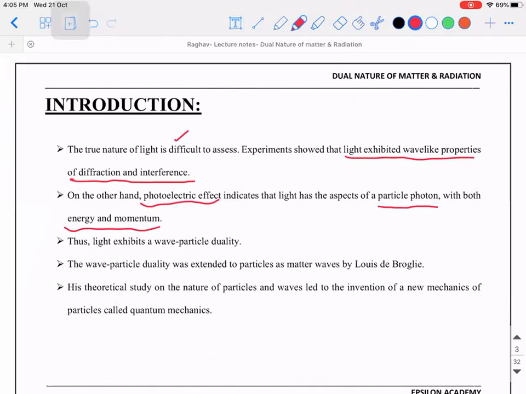Thus, light has wave-particle duality. The wave-particle duality was extended to particles as matter waves. That was done by de Broglie. People would have learned it as de Broglie, but it's read as de Broglie.